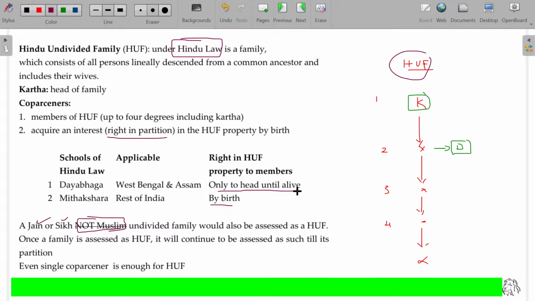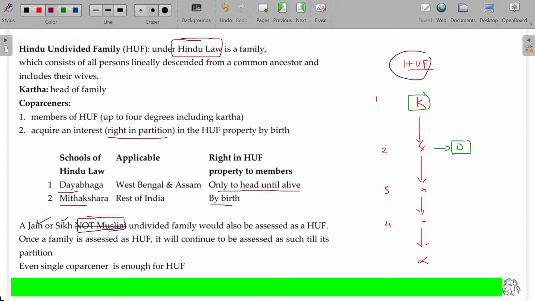In two places, West Bengal and Assam, we get the right to property only after the death of the karta, the head. Once the head is no more, then the co-parceners will have the right. So it is beautifully named: by birth, a friend like you will get the money by birth itself. Friend is Mitra in Hindi, so that's why it is called the Mitakshara school of Hindu law. After the death of dad only will you get it, otherwise you have to wait for the daya of your dad. That's why it is called the Dayabhaga rule. So we have two schools of Hindu law.